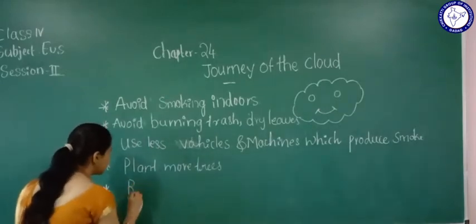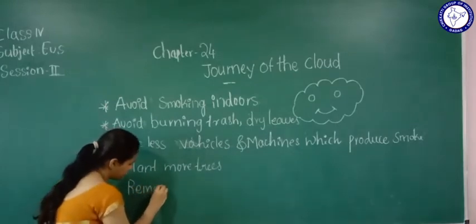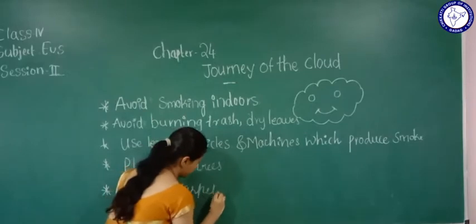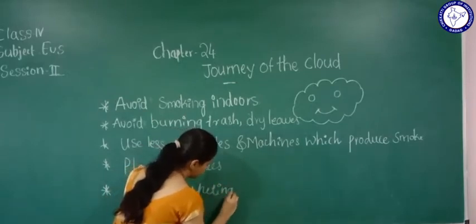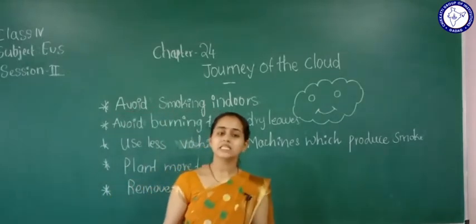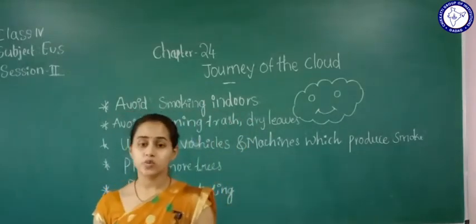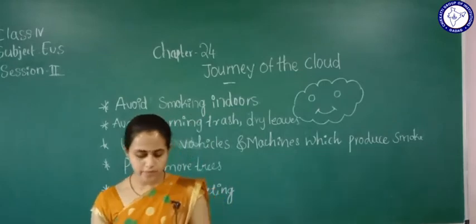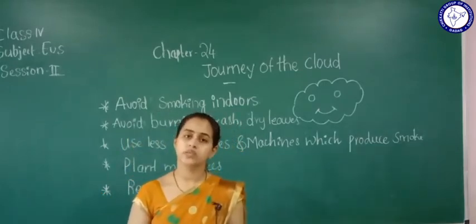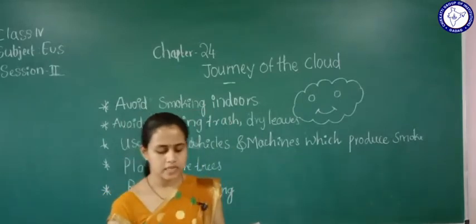Remove carpeting. Okay, so these are the things we can control, right? So here it's about air. Now how the water gets polluted, that we are learning next.